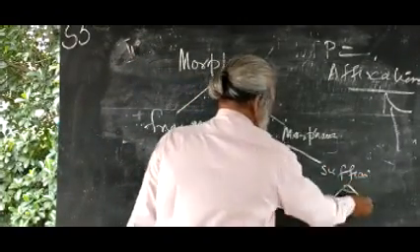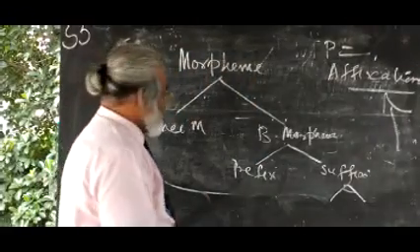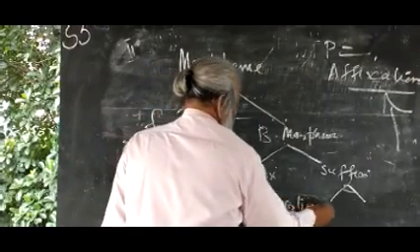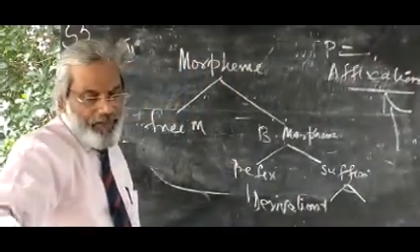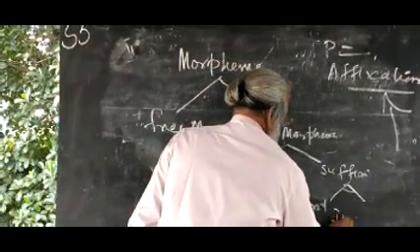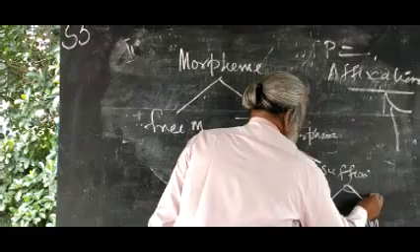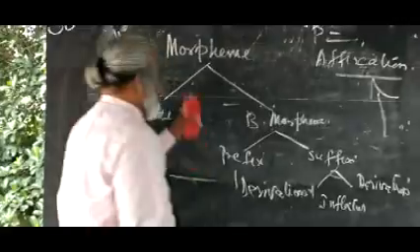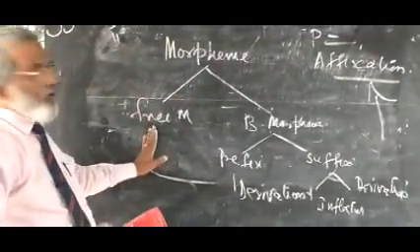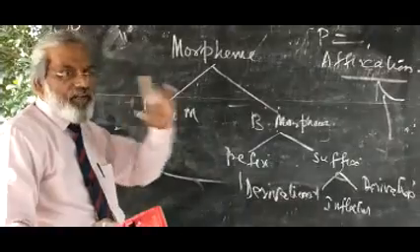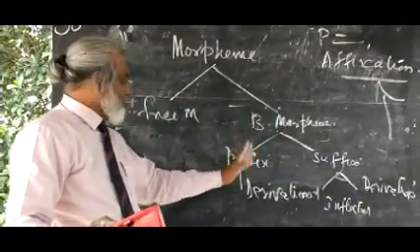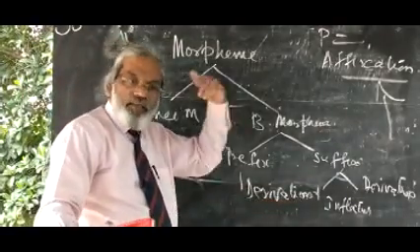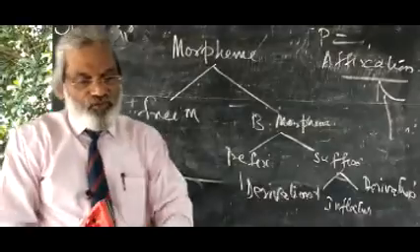Then derivational processes are coming, and it also has inflection. You will study inflection, then derivation. So morpheme has free morpheme and bound morpheme. Free morpheme is the real stem. Then bound morpheme, left side possible, right side possible, can be used for derivation of words, inflection of words, and again suffix is used for derivation.